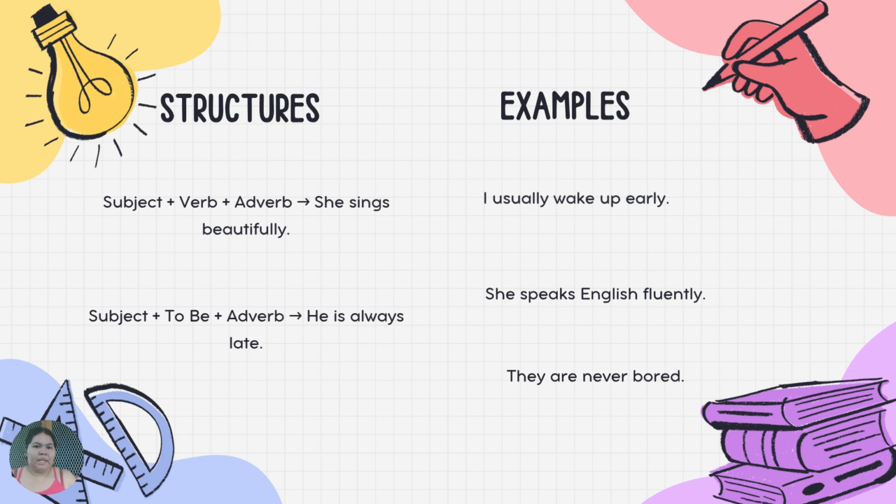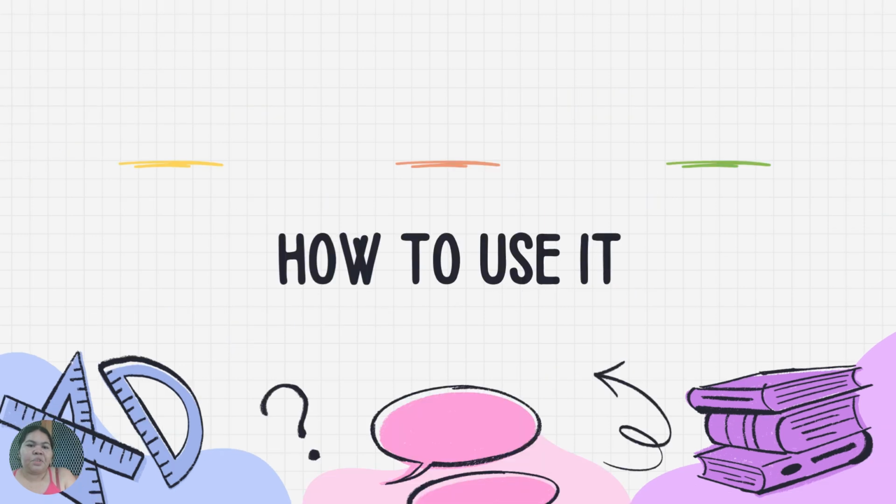He is always late. Other examples: I usually wake up early. She speaks English fluently. They are never bored. Some exceptions in this grammatical topic: some adverbs do not change form, fast, hard. How to use it? To give more information about actions and situations.